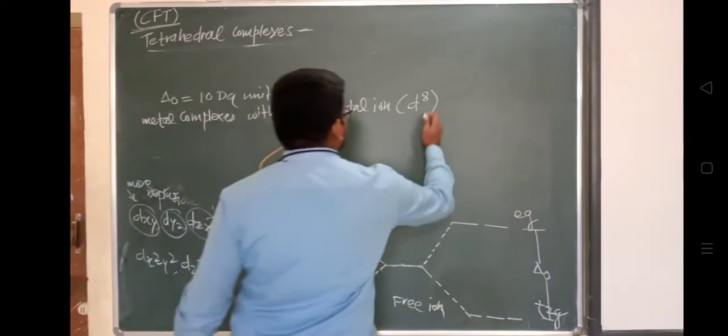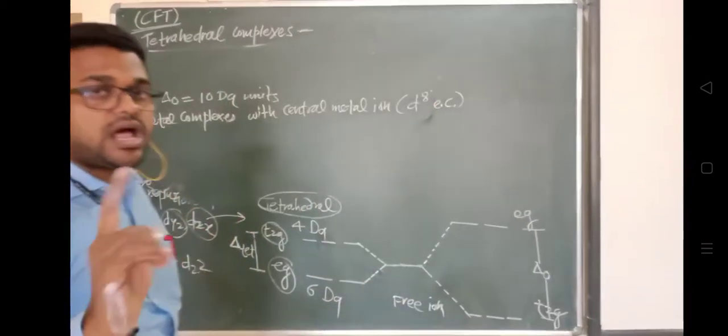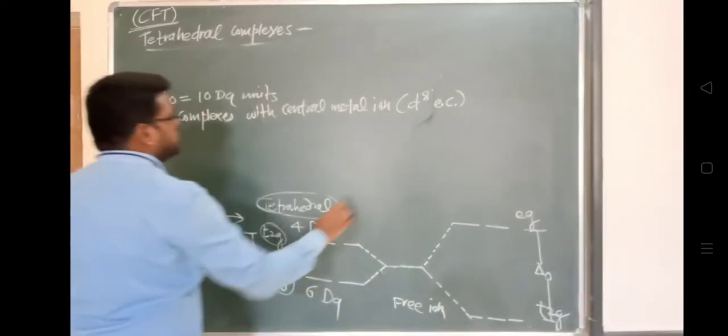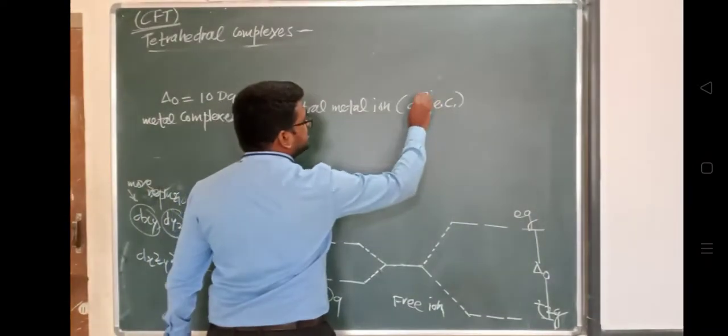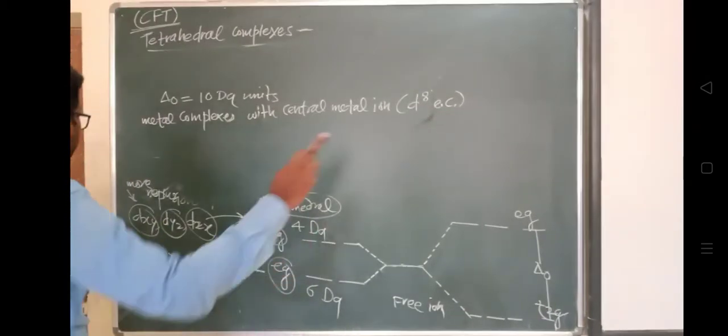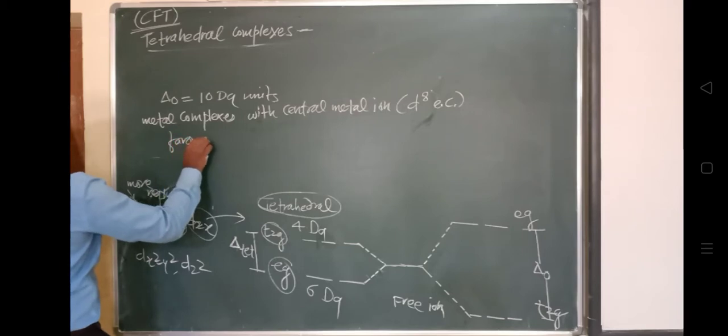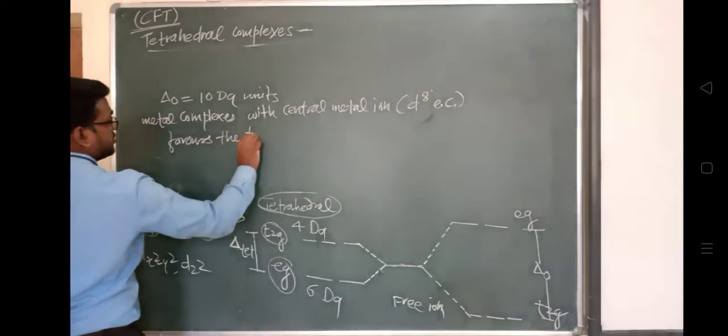With this d8 electronic configuration, the central metal ion, they favor the tetrahedral structure.